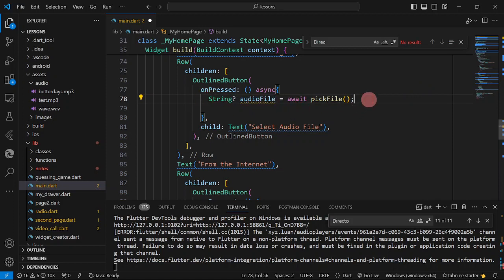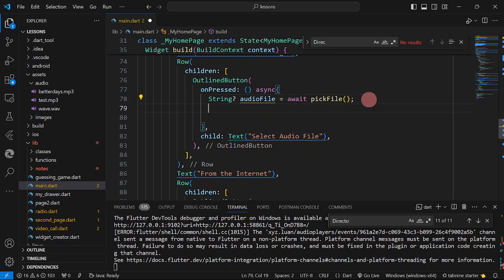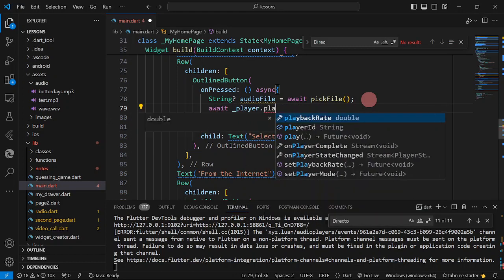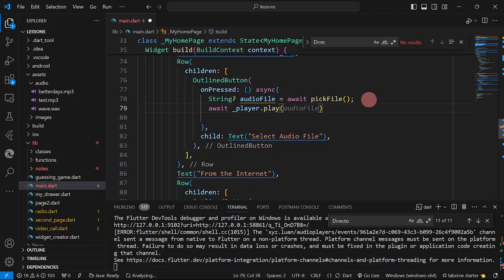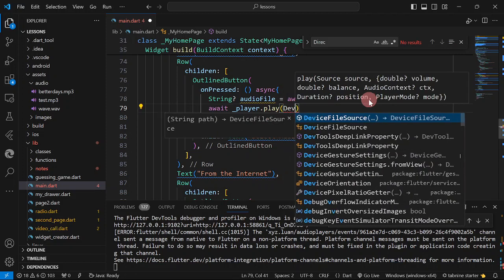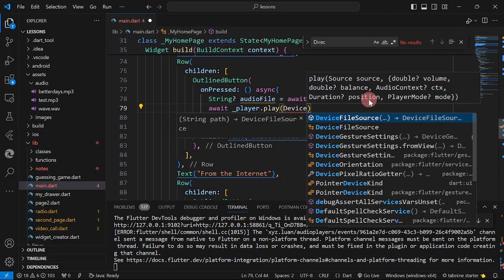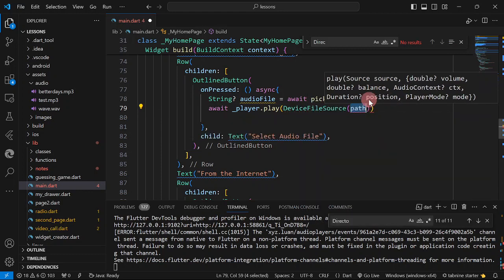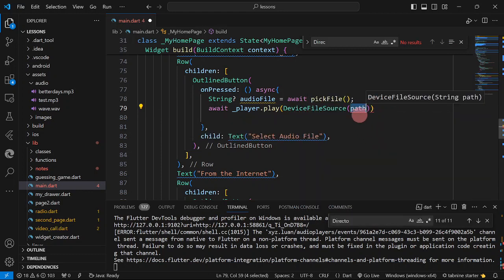Okay, then the way that we are going to play here is different from the others now. So we're going to have await, then player.play, but then we are going to call a function, DeviceFileSource. Okay, DeviceFileSource, then the path. So we're going to have our audioFile.